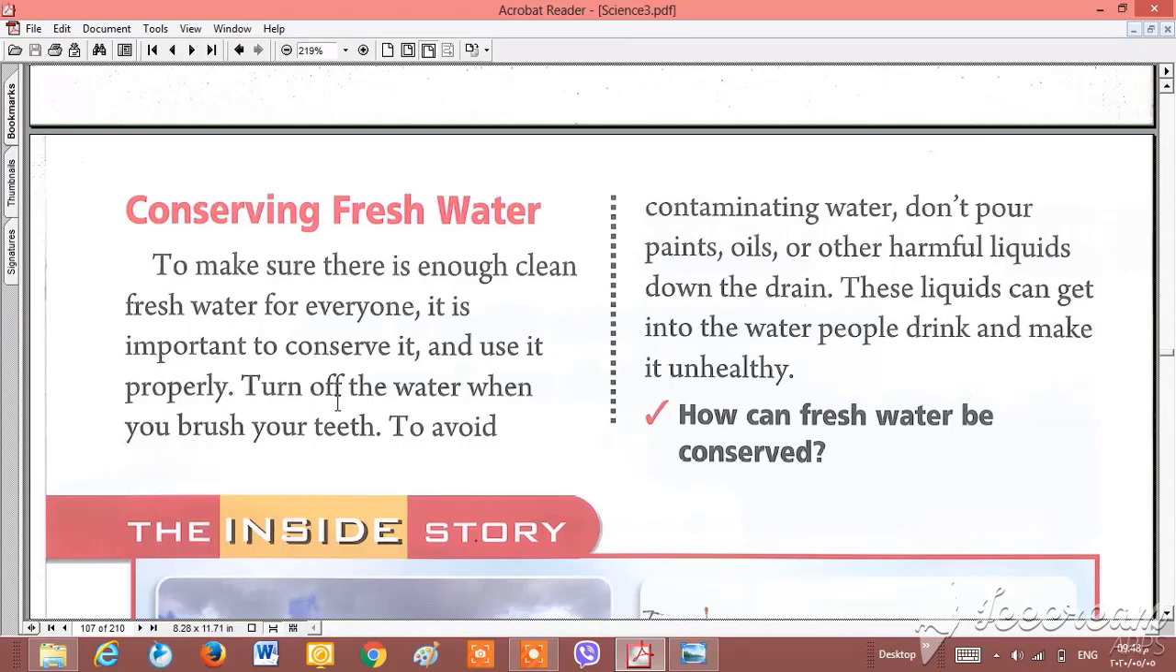When you brush your teeth, you should turn off your water. And to avoid contaminating water, we said to prevent water from being polluted. Don't pour paint, oil or other harmful liquids down the drain.